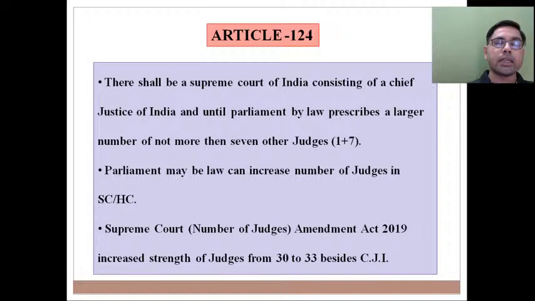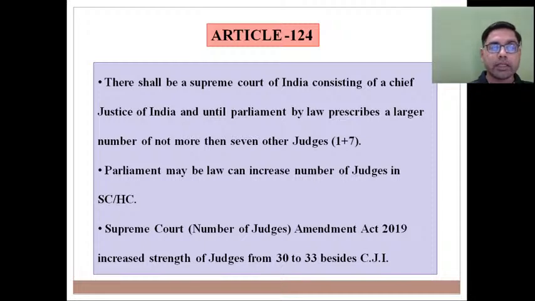So in constitution where you can find mention of Supreme Court, the first constitutional mention of Supreme Court you may find in article 124 of Indian Constitution, where article 124 says that there shall be a Supreme Court of India. So under article 52 हमने आपके साथ डिस्कस किया, there shall be a President of India. Under article 74 हमने आपके साथ डिस्कस किया, there shall be a Council of Ministers headed by Prime Minister. In a similar manner, article 124 is talking about this particular institution, that is Supreme Court of India, where it is saying that there shall be a Supreme Court of India consisting of what?